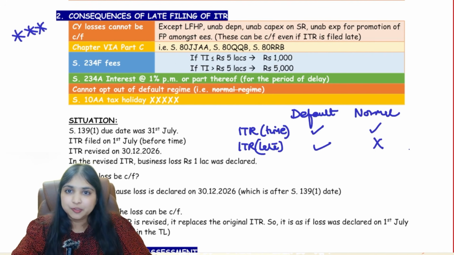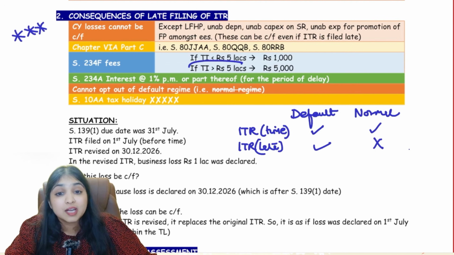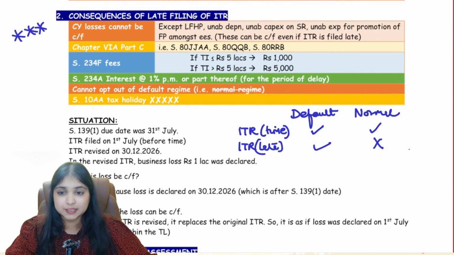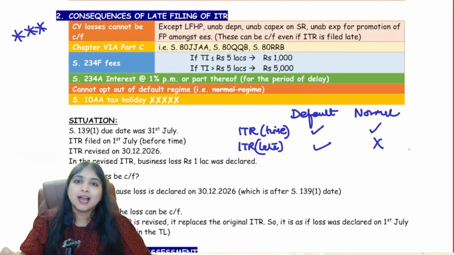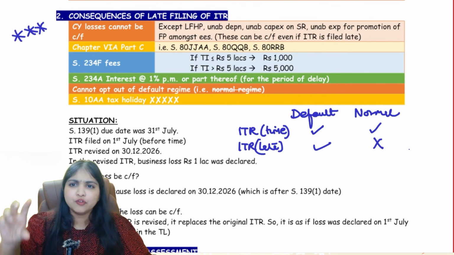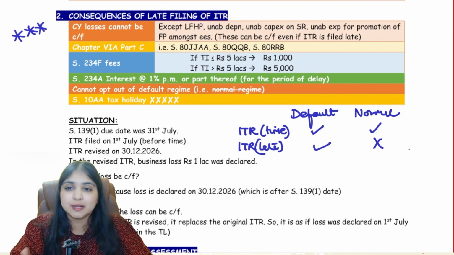The amount depends upon your income. If income is within 5 lakhs, then 1000 rupees. If income is more than 5 lakhs, then 5000 rupees. Then the fourth consequence is 234A interest, which you will have to pay at 1% per month or part thereof, for the period of delay.